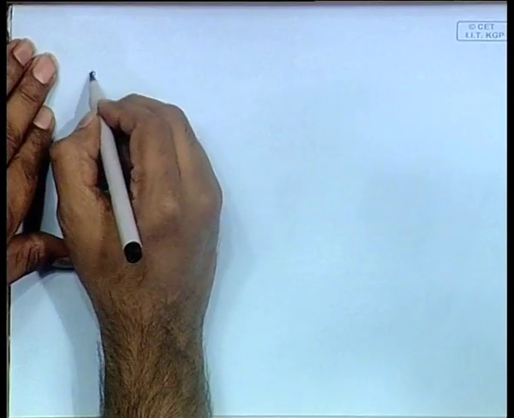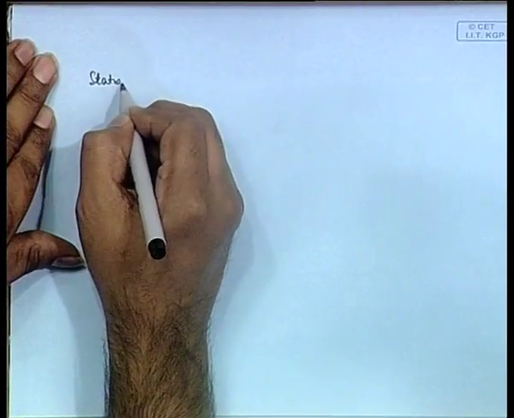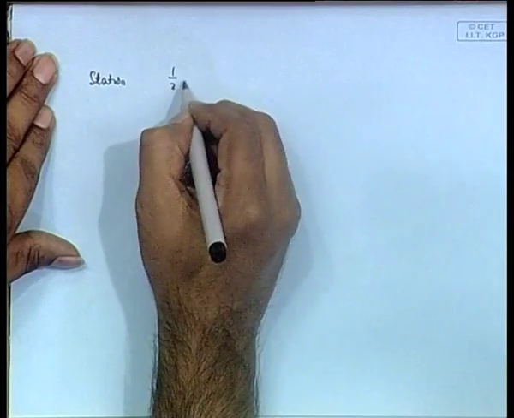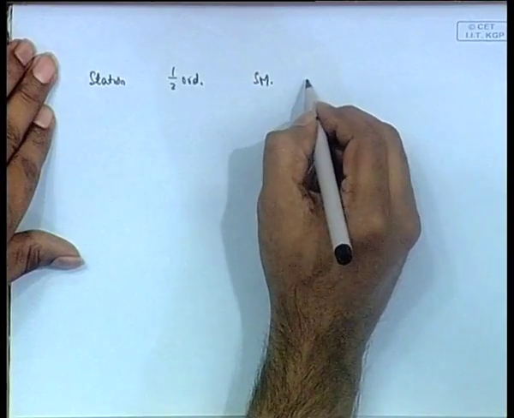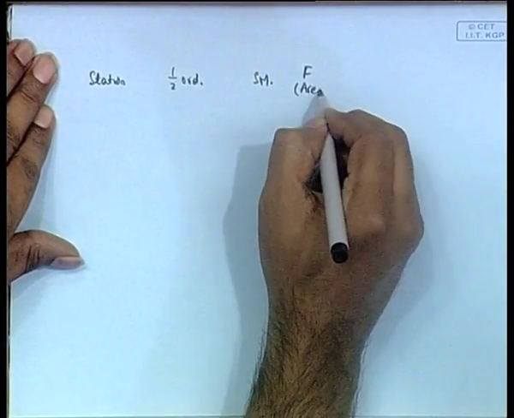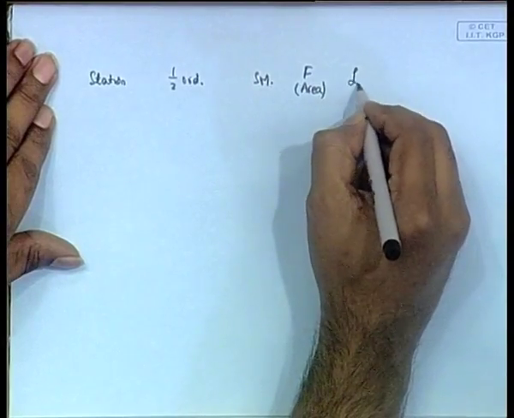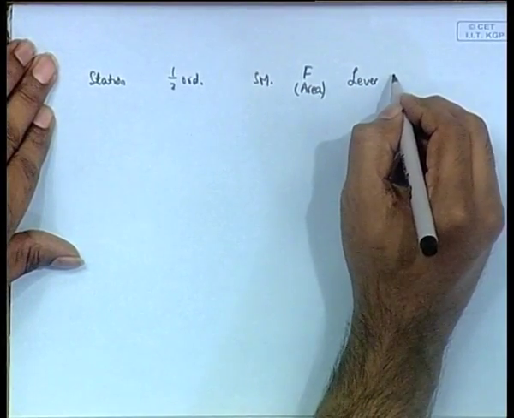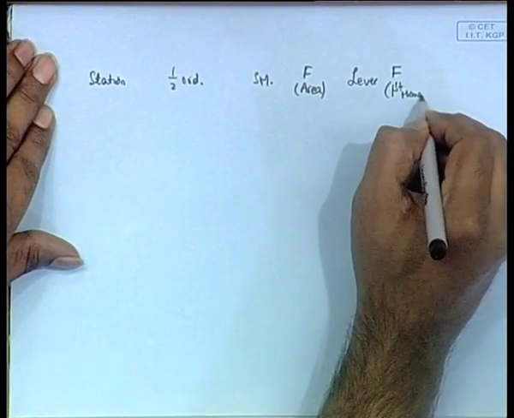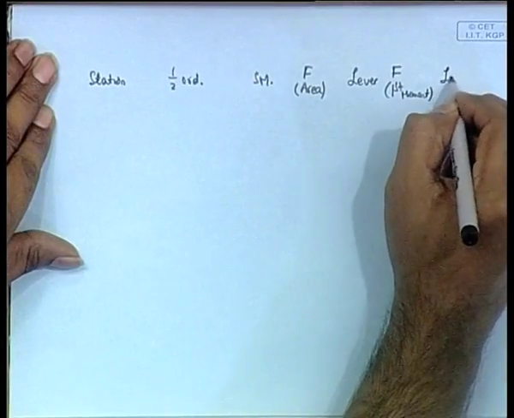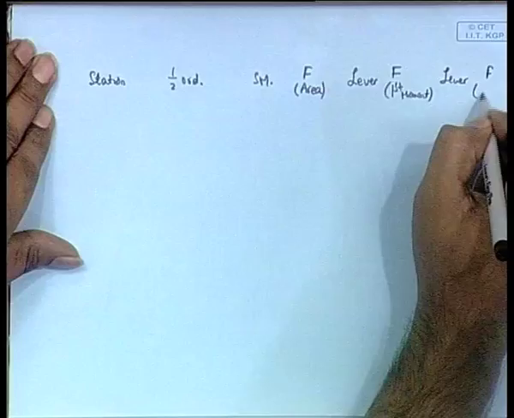So we will make the table like this: station, half ordinate, Simpson's multiplier, then a function of area, then we use a lever, then a function of first moment, then another lever, then a function of second moment.